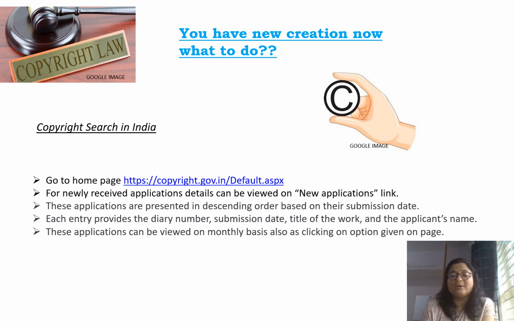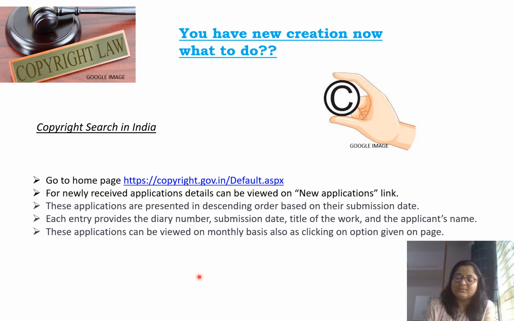Now we will see how we will do copyright search in India. In India, for patents and trademarks, we go to ipindia.gov.in. But for the copyright search, there is a different website that is dedicated to copyright. This is copyright.gov.in. So we will go to the home page first.